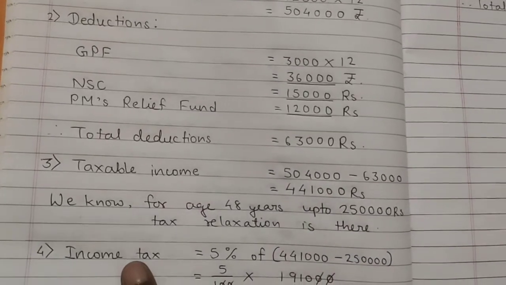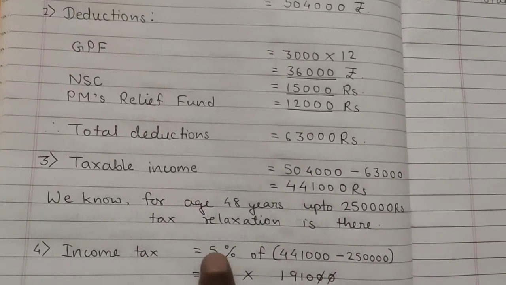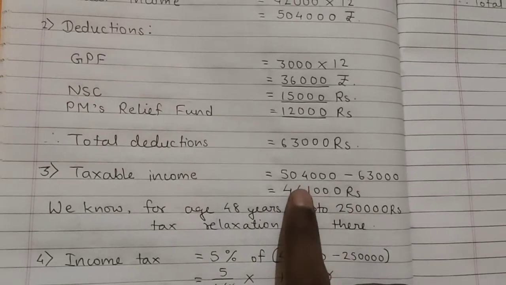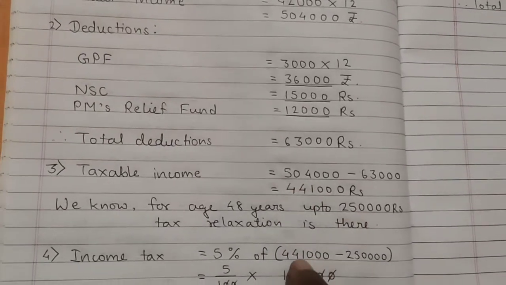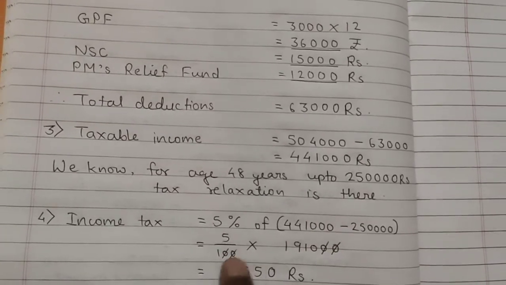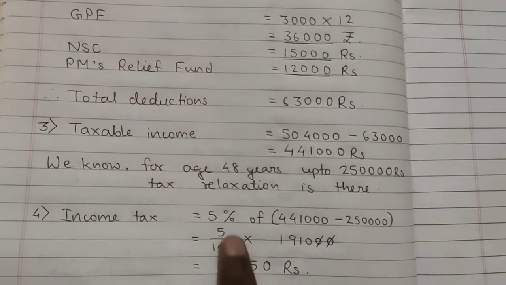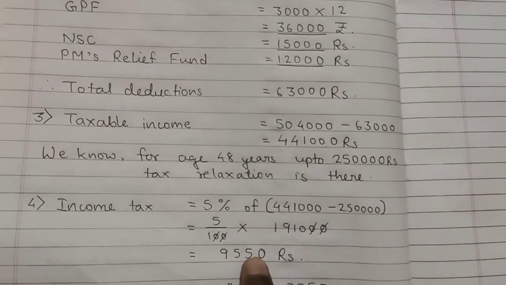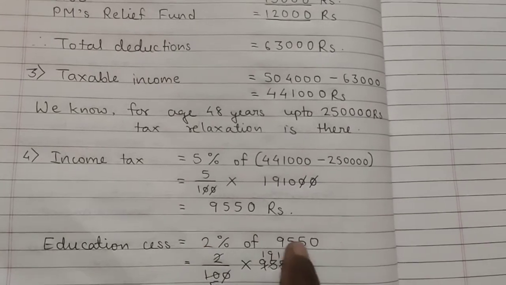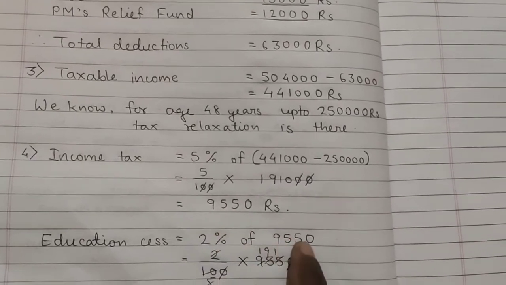Then you will come to know income tax. So income tax is 5% of whatever extra amount. So for that purpose, 4,41,000 minus 2,50,000. So we got 1,91,000. Okay, so cancellation of 20 and multiplication by 5 gives you 9,550. Then we have calculated education cess, that is 2% of income tax, 9,550.